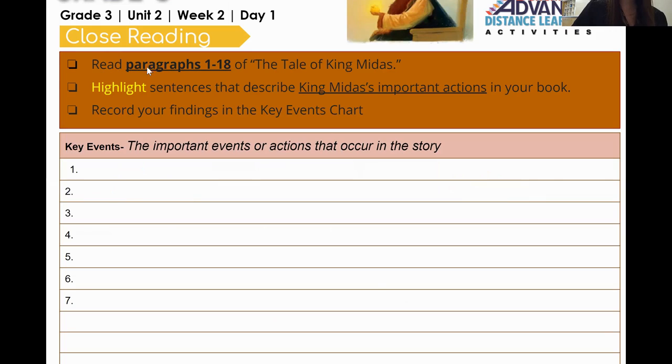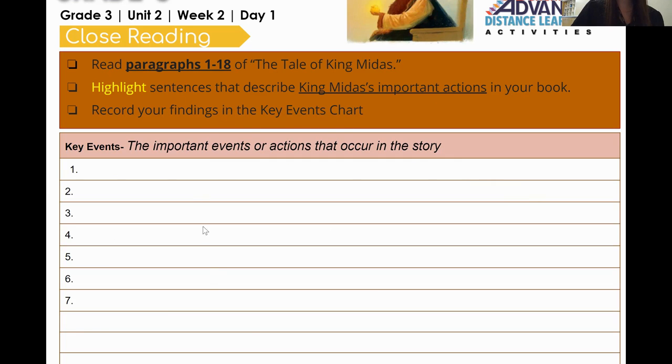Number 1, read paragraphs 1 through 18 of The Tale of King Midas. So as you can see, we're not reading the whole thing. We are just reading paragraphs 1 through 18 today. As we read, we will highlight sentences that describe King Midas' important actions in our books. Then we will record our findings in the key events chart.